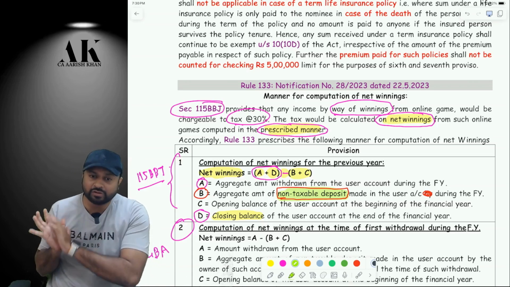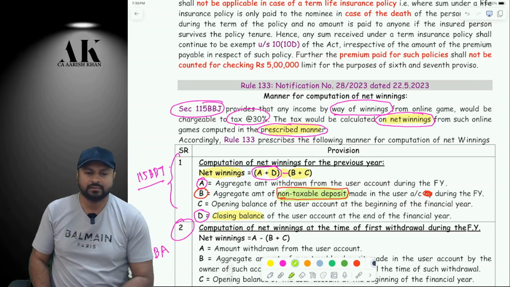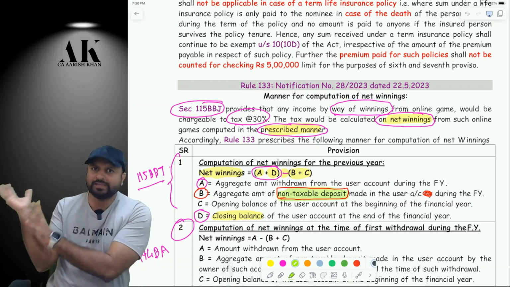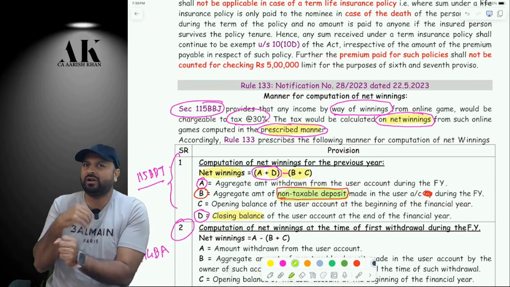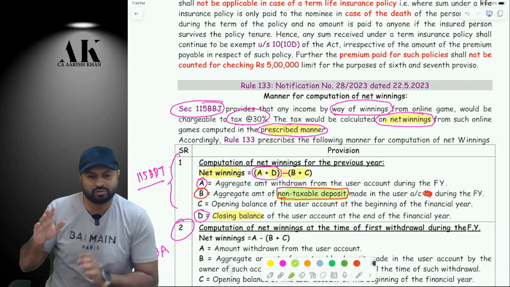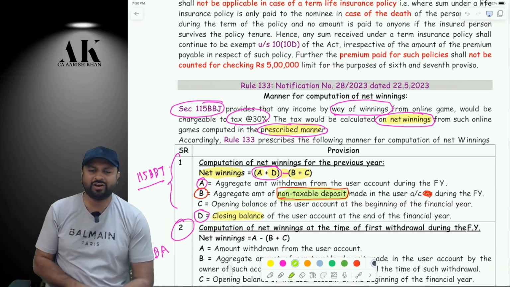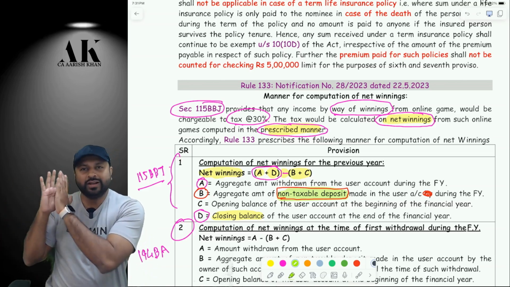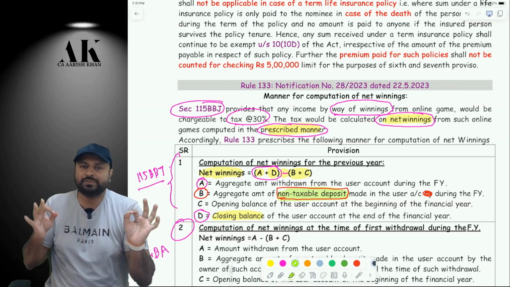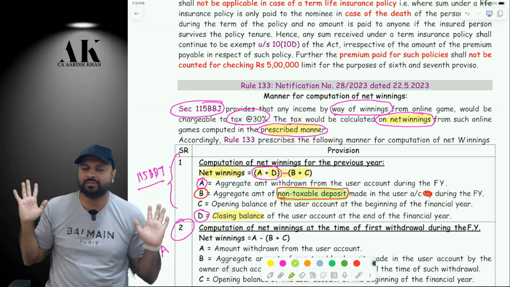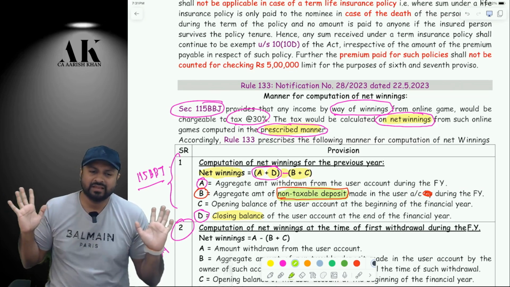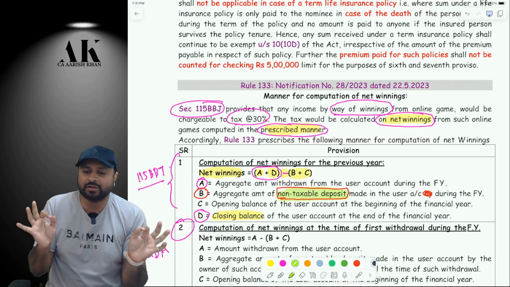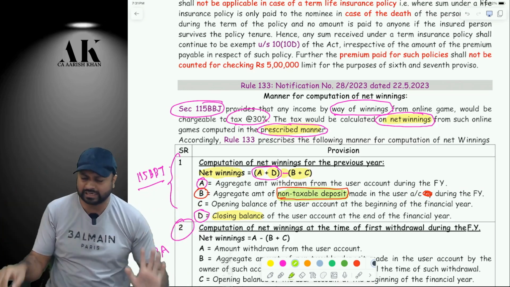So that money which you deposit out of your taxable source, which obviously you have paid tax on, because obviously in an online account you are not going to deposit cash. You are only going to deposit through bank account, correct or not? So you might have paid tax on that some way or the other. So non-taxable deposit in simple terms means whatever you deposit from your bank account. What is non-taxable deposit? Whatever you deposit from your personal bank account. Are you clear? Please tell me.